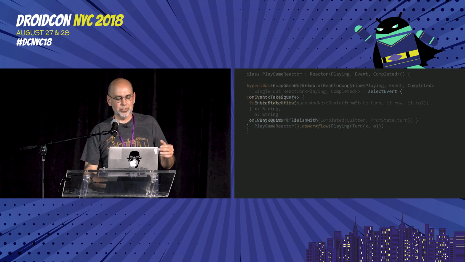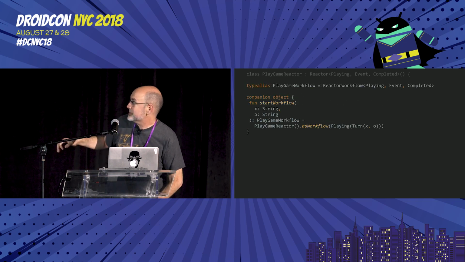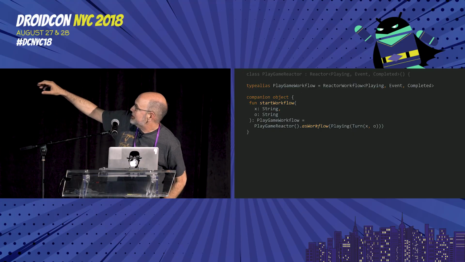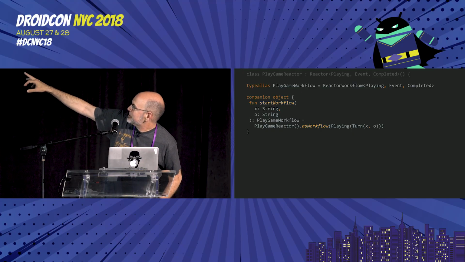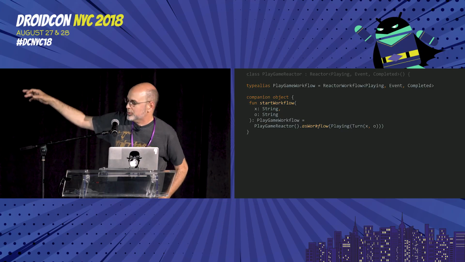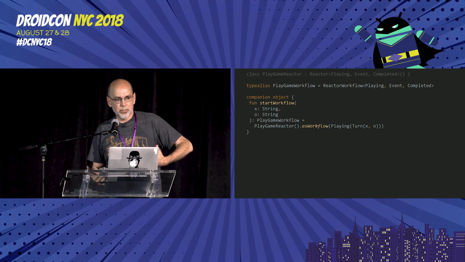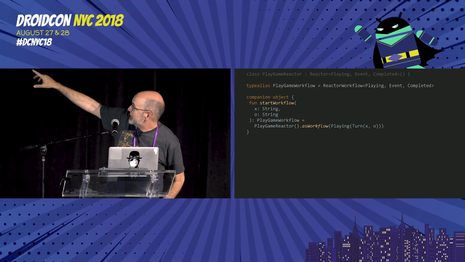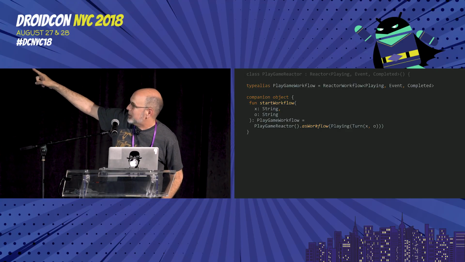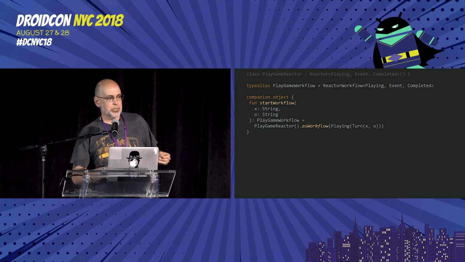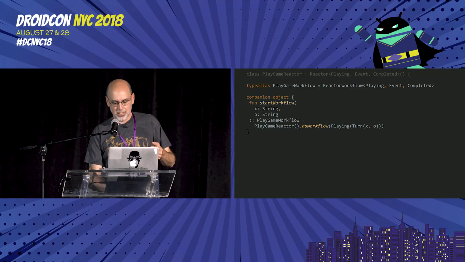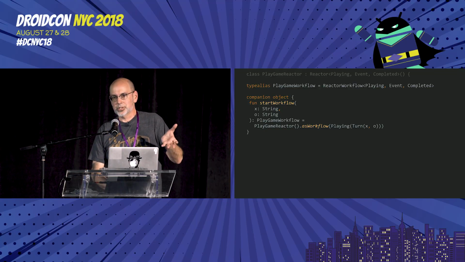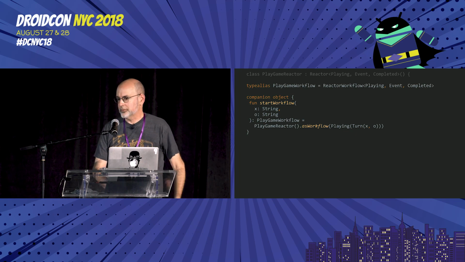But it's not quite a workflow yet. A reactor is more of an engine that's really good for building workflows. To actually make the thing start and to run, I have to instantiate it. I call the magical as workflow extension to get it to implement the workflow interface. And to do that, I initialize it with the state that I want it to be in at the moment. So any reactor can be started from any of its legal states. And the only way to start it is to get it to present itself as a workflow.